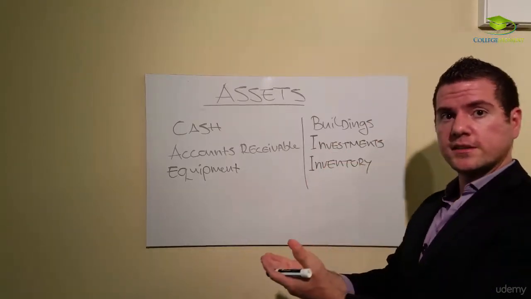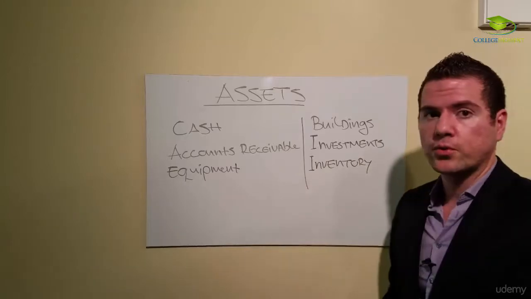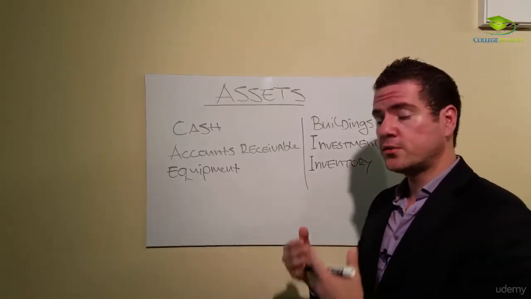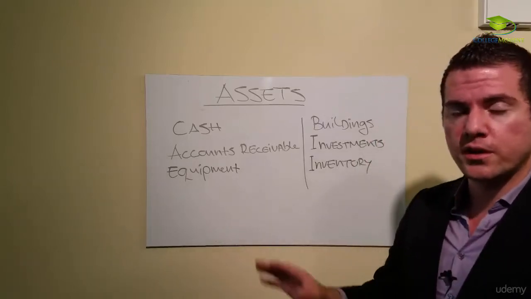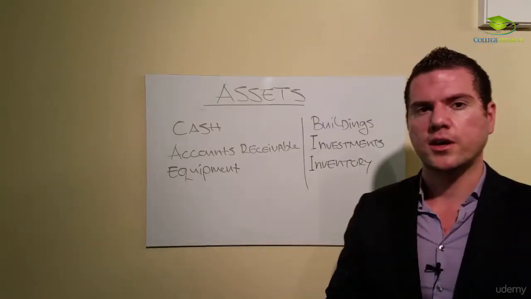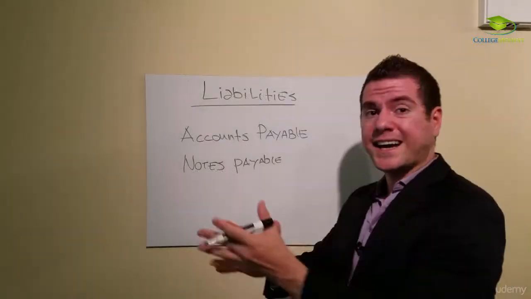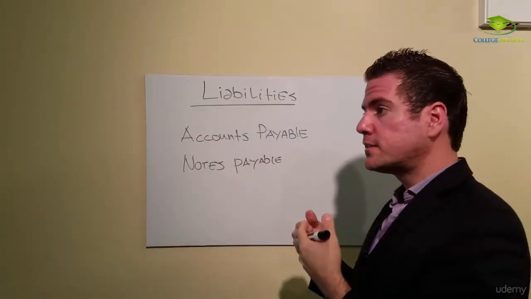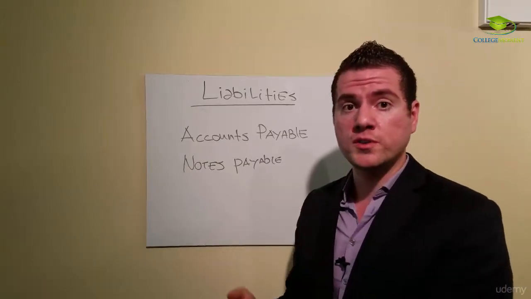Investments, if we invest in some other company. And inventory, for example, the gas station buys chewing gums in order to sell them. That's called inventory, but later for that lesson. Okay, let's go to the next one. Next items are liabilities. We have accounts payable. This is something that we owe to someone.